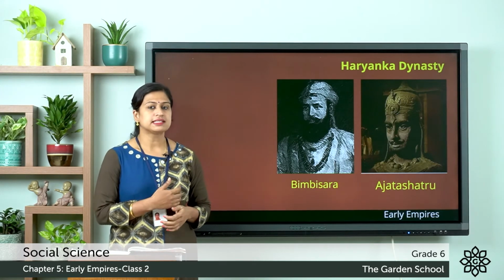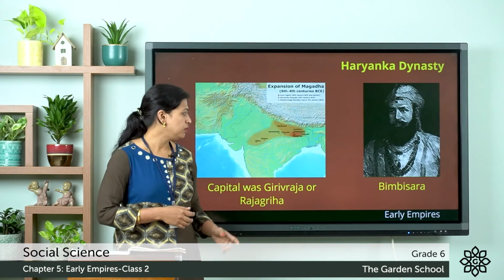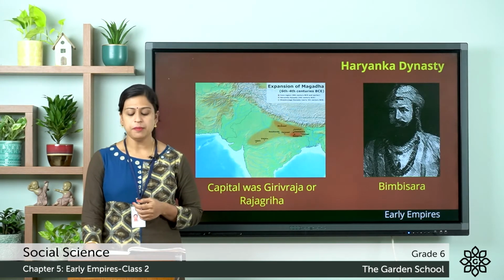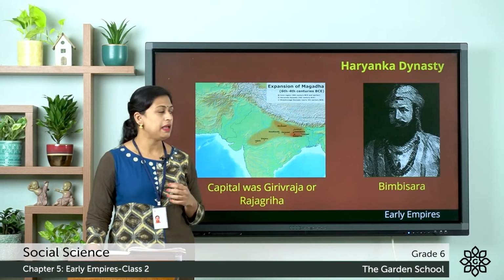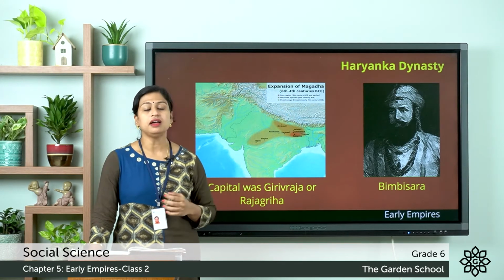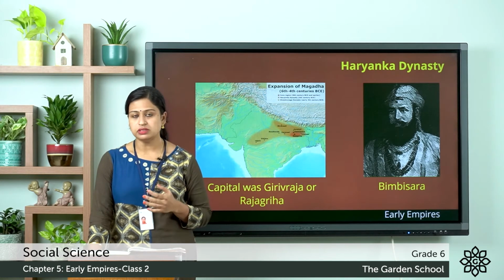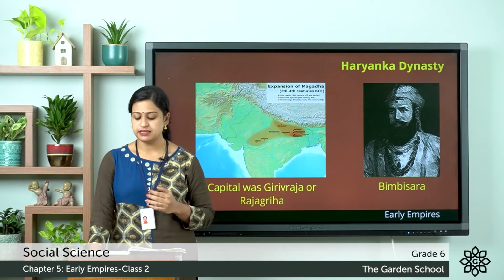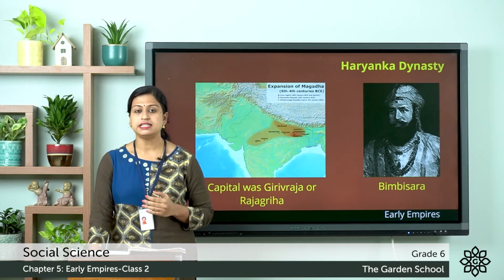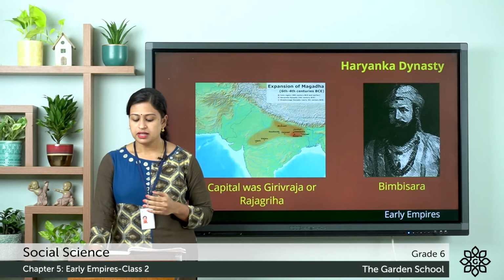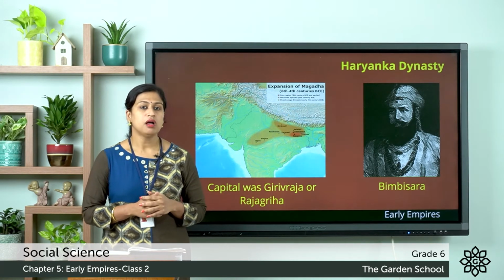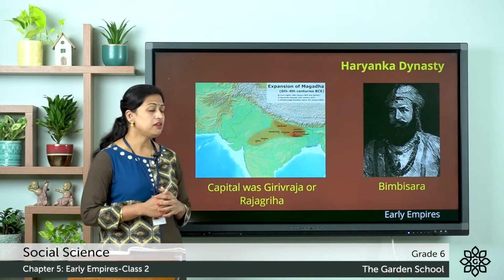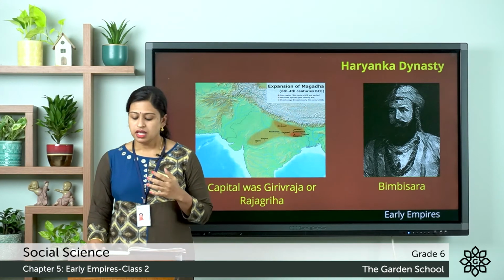So let's now discuss about them. So first we will discuss about Bimsara. Bimsara was the first great ruler of the Magadhan Empire from the Haryanka dynasty, and he ruled the Kingdom of Magadha from 544 BCE to 493 BCE. And during his time, the capital of the Kingdom of Magadha was Girivraja or Rajagriha, and he made